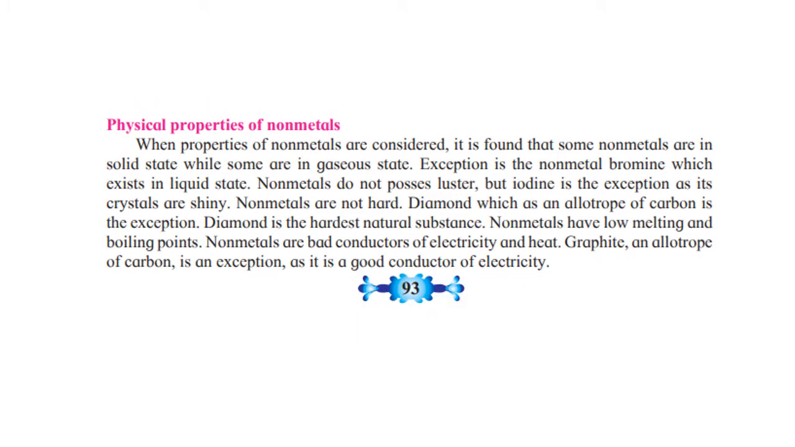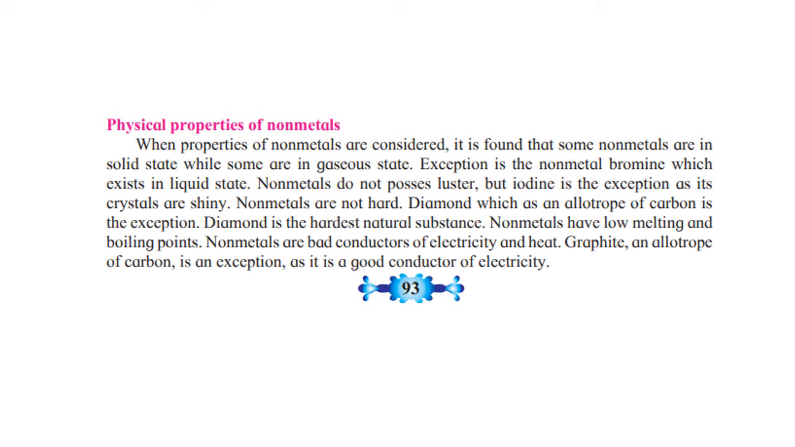Physical properties of nonmetals. Most of the nonmetals are either in a solid state or in a gaseous state. The exception is the nonmetal bromine, which exists in a liquid state. Most of the nonmetals do not possess luster. That means they are not shiny. But iodine is the exception as its crystals are shiny.